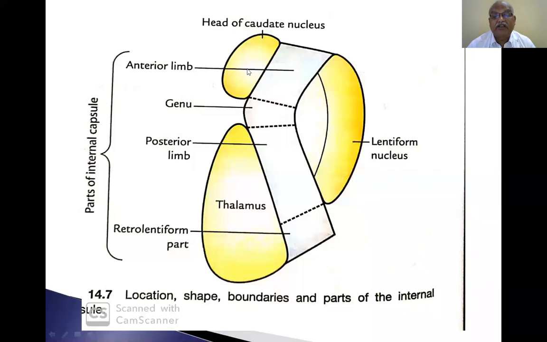Head of the caudate nucleus medially and thalamus medially, and lentiform nucleus laterally. This is the retrolentiform part. This is the lentiform nucleus. This is the posterior limb. This is the anterior limb. This is the genu. It is nothing but a compact bundle of white fibers, both motor and sensory.